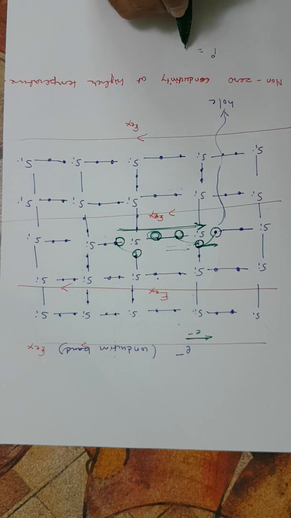So the total current is equal to the electron current plus the hole current.